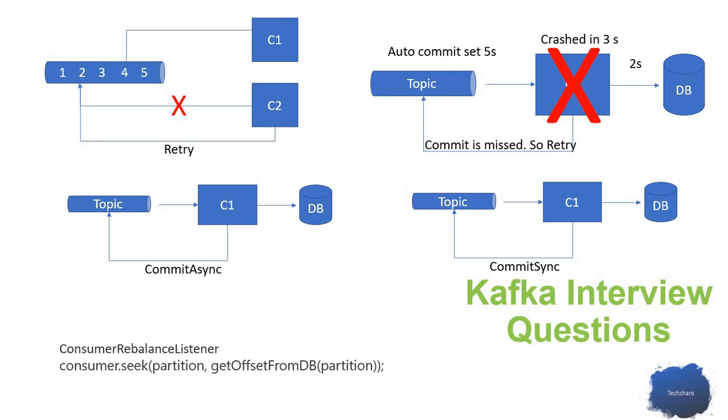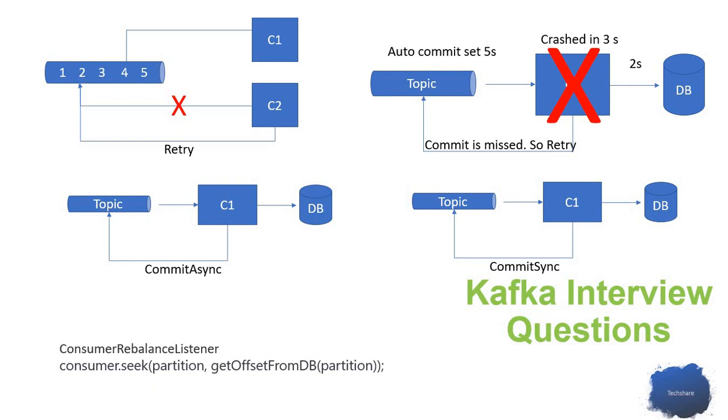Let's say we have consumer C1 and consumer C2. C1 got 10 messages and processed 5 messages. At the same time C2 crashed, so the rebalance happens. Now I need to send communication to the topic telling it that I already processed 5 messages, and I need to process only the rest of the messages in that particular topic.